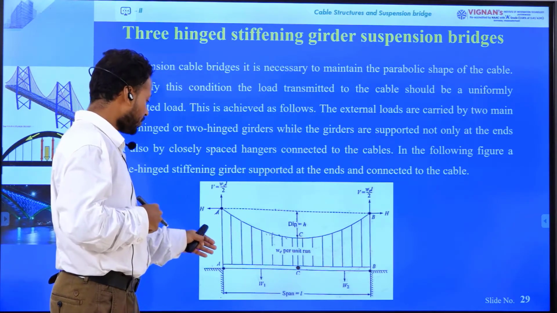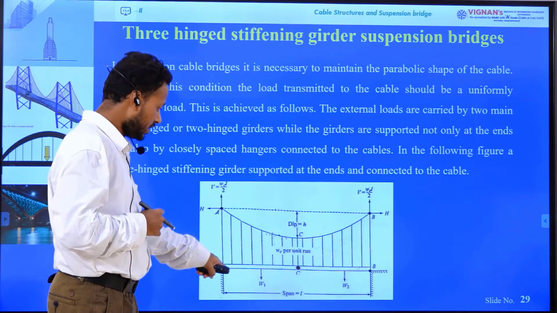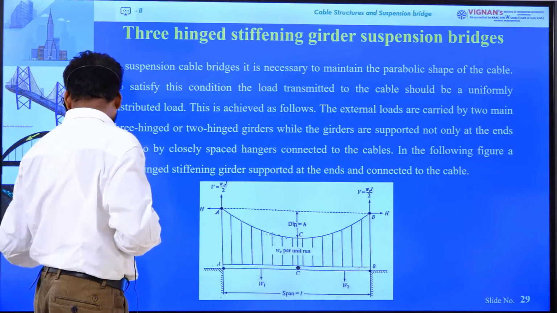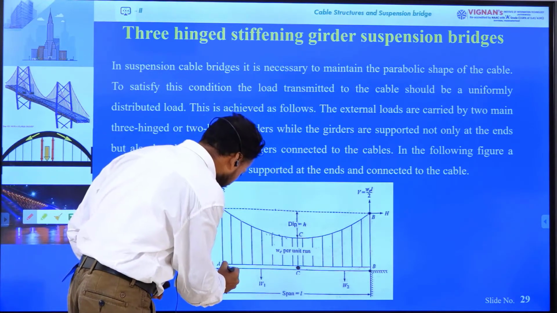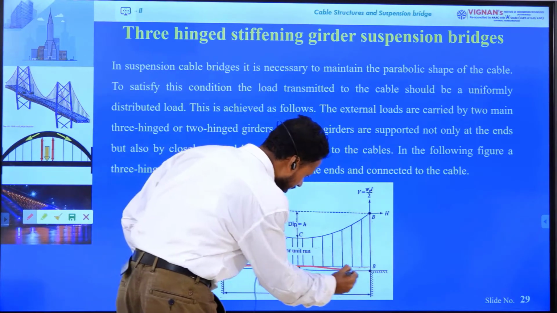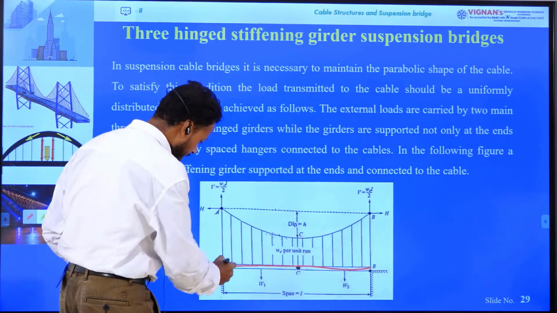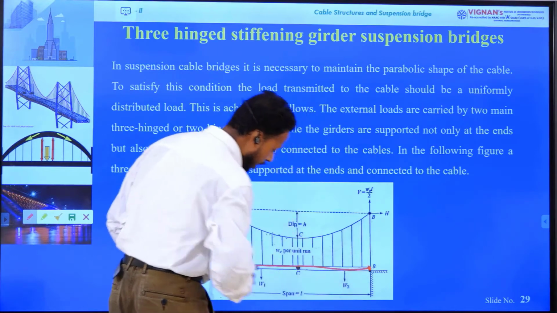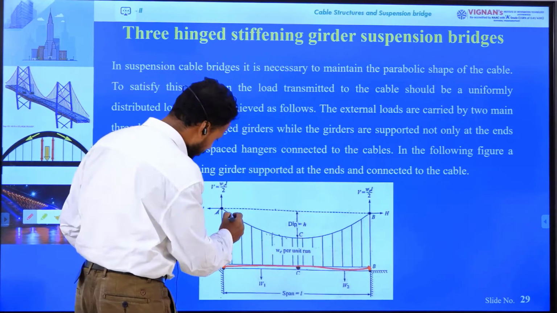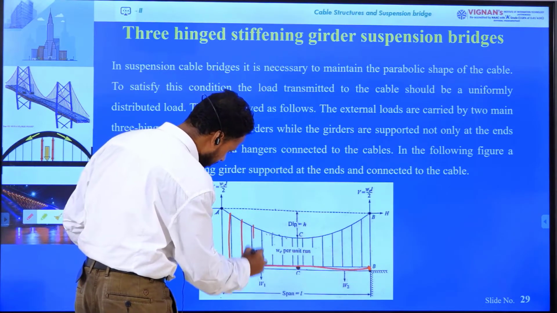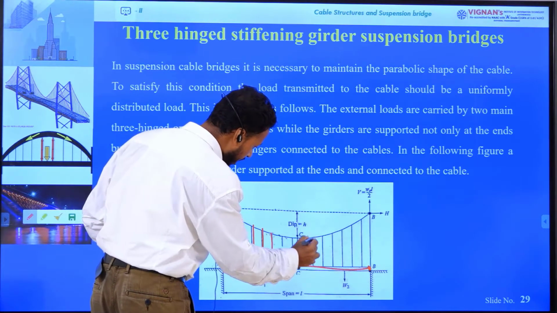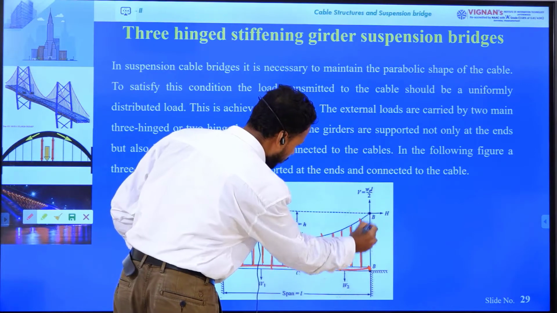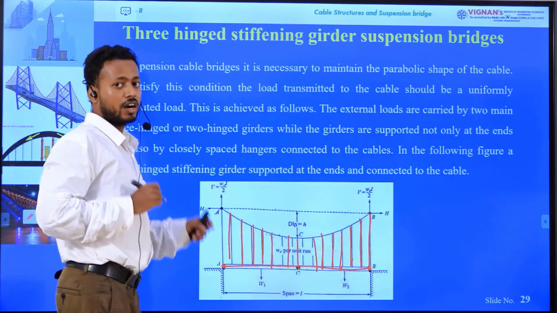This is the straight girder, the 3-hinge girder. It is not only supported at both supports, but also connected with closely spaced hangers. These vertical lines are hangers, so these hangers are giving support to the 3-hinge girder.